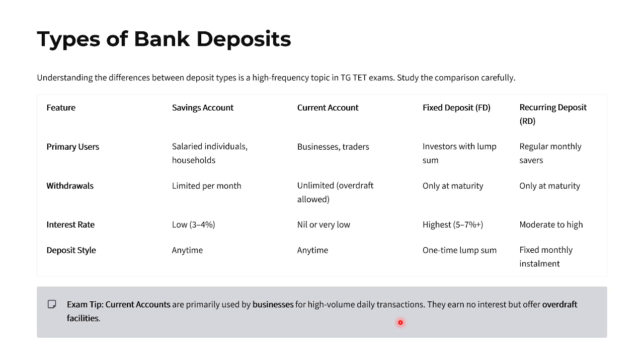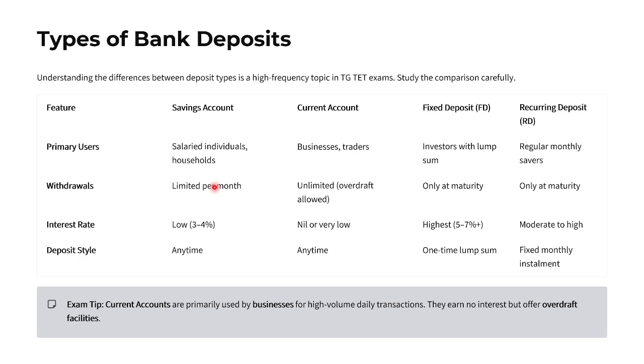Then types of bank deposits. You should be aware of the deposit types. Many times they ask in the examination; even though it is very simple, it is a small reminder for you. Savings bank account, current account, fixed deposit, recurring deposit.